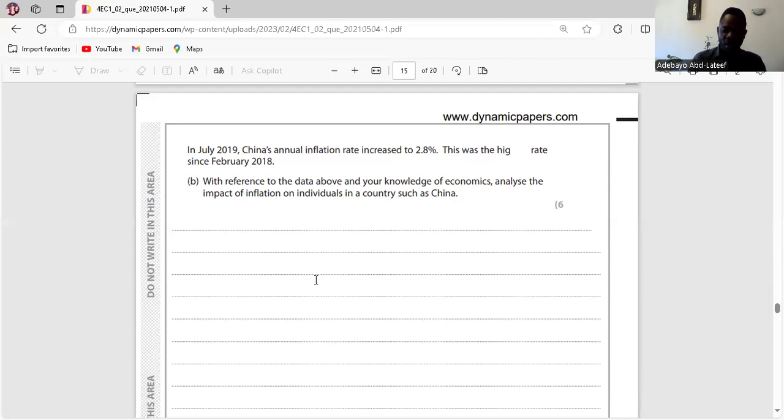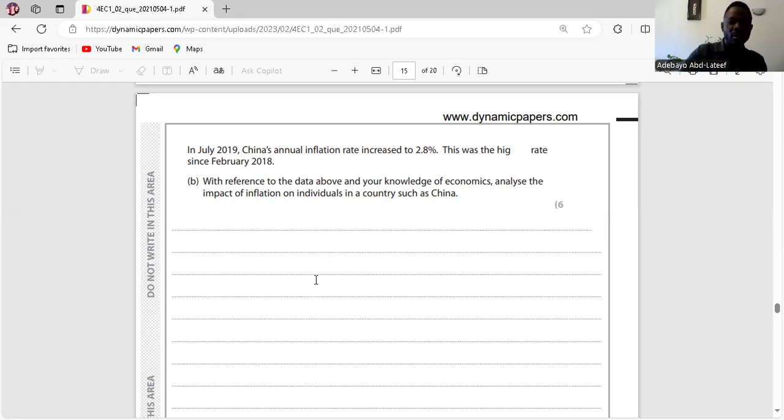Is it clear? An increase in inflation rates may also bring about shoe leather cost. So people would have to move around to find a bargain price before they buy goods or services. Is it clear? So that's about inflation. Any question about inflation? Let's move on.